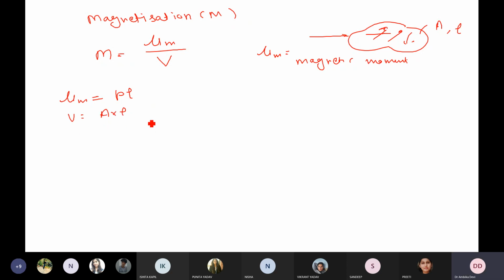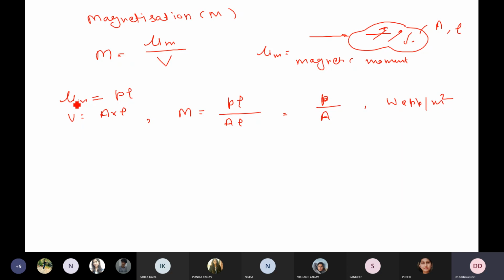So magnetization is given by PL divided by AL, which is equal to P upon A, right? So M can be defined as pole strength per unit area. Its SI unit is Weber per meter square.